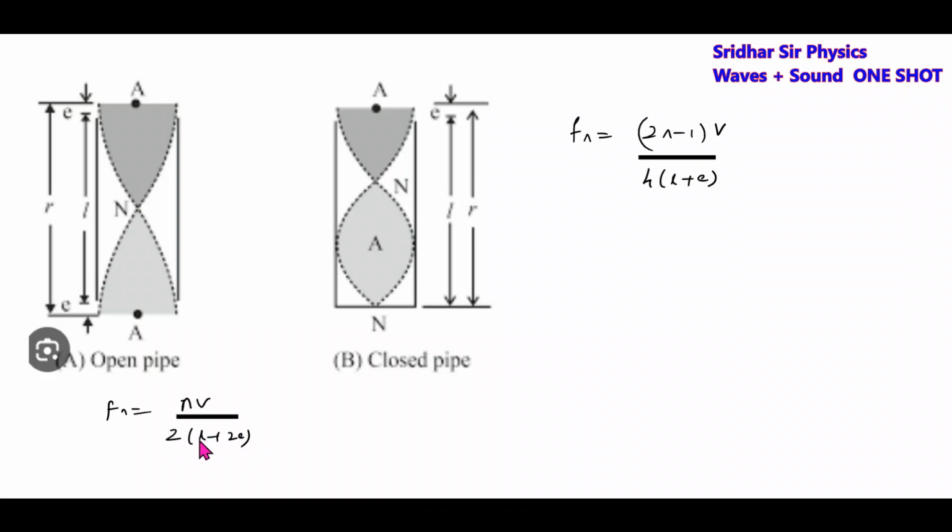Now why here 2E? There will be end corrections at both the ends. There is one formula where this end correction is related to the radius of the tube, where E equal to 0.6 r. It's a direct formula which you are supposed to remember.